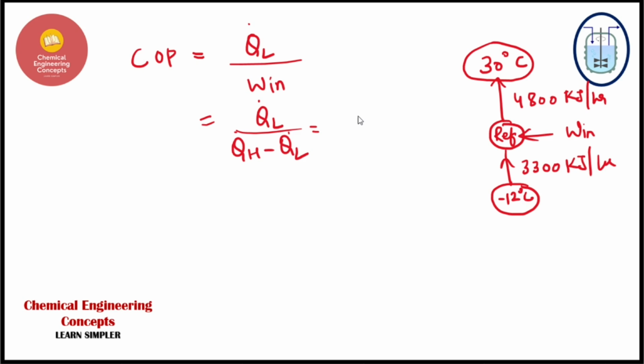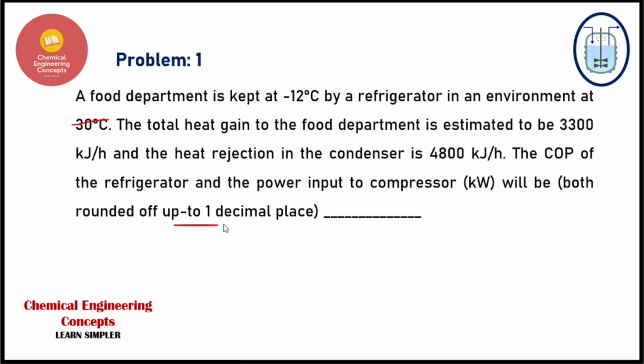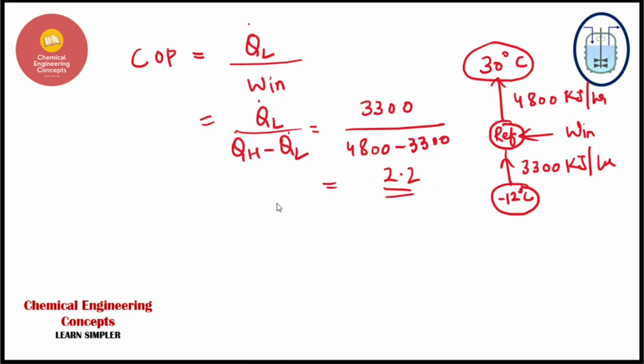The answer that will come up is 3300 divided by 4800 minus 3300, and the answer is 2.2. The answer is being asked up to 1 decimal place, so it will be 2.2.